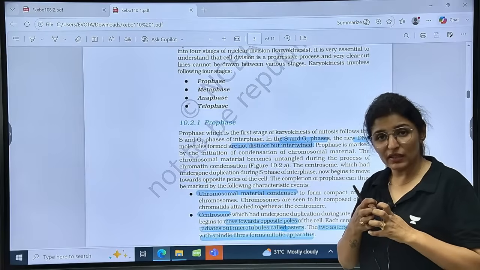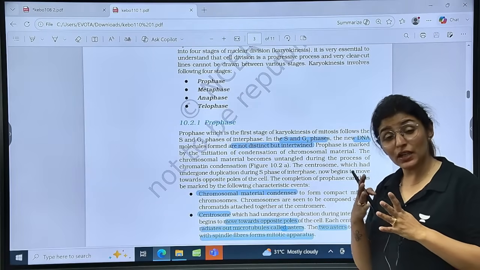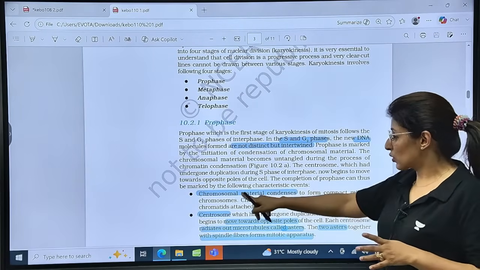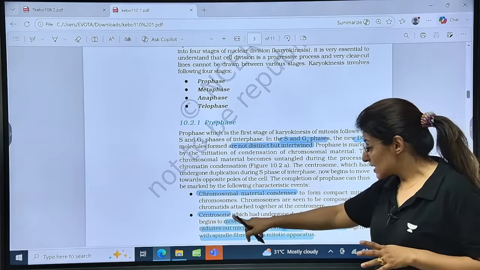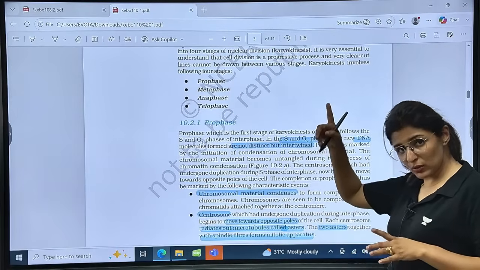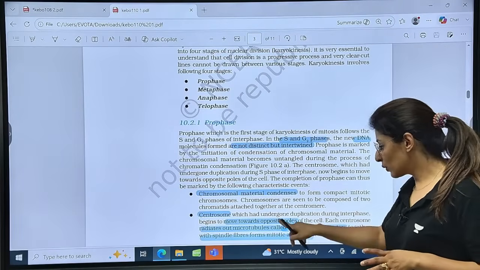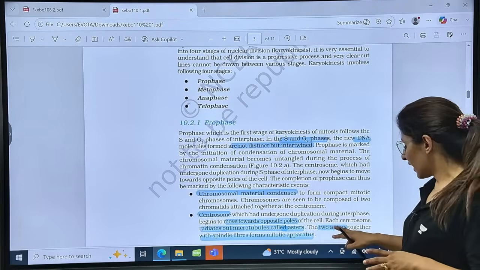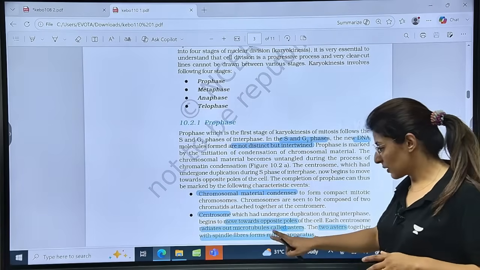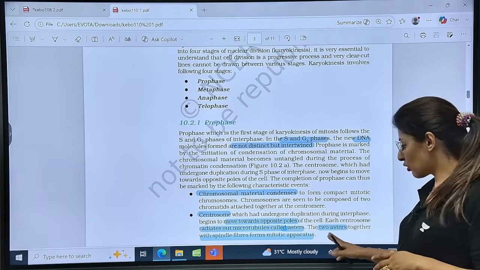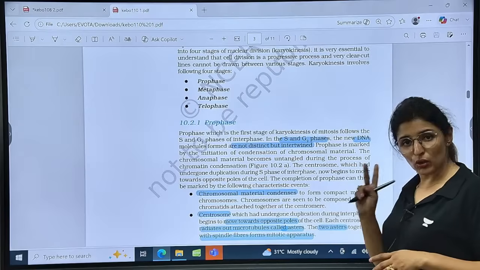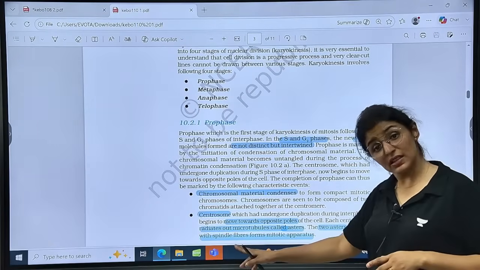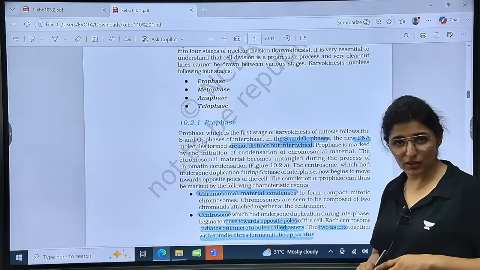The chromatin material, the genetic material, will condense to form chromosomes here. So chromosomal material condenses. Centrosomes, which underwent duplication during the S phase, will move towards the poles and radiate out microtubules called asters, and two asters with spindle fibers form the mitotic apparatus. So see the composition of the mitotic apparatus: two asters with their spindle fibers will form the mitotic apparatus.